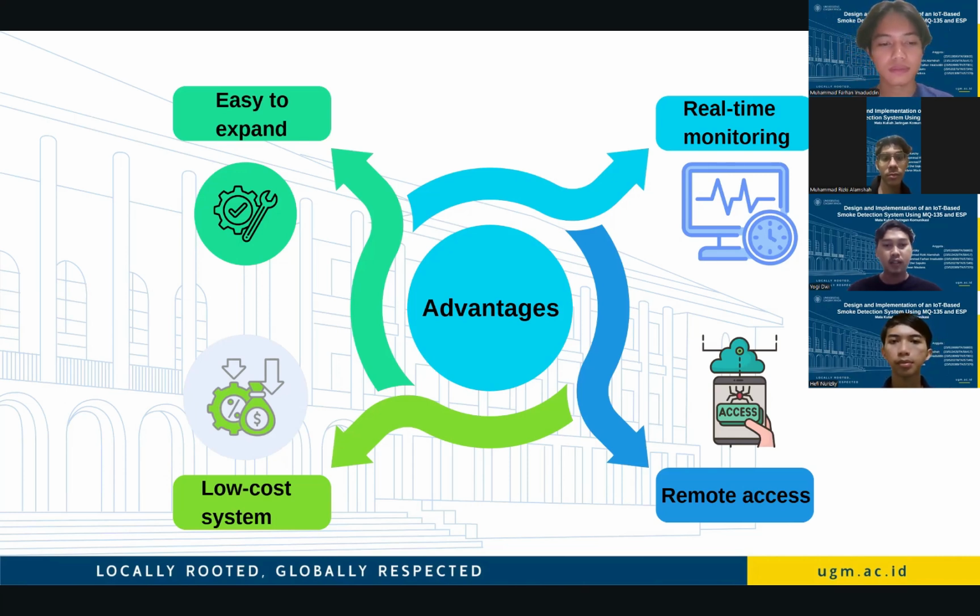The last advantage is that the system is easy to expand. In the future, additional sensors can be added, for example, temperature or flame sensors, without major changes to the system. This makes the system flexible for further development.